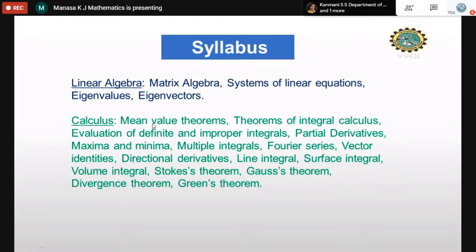In calculus, we have mean value theorems, theorems of integral calculus, evaluation of definite and improper integrals, partial derivatives, maxima and minima, multiple integrals, Fourier series, vector identities, directional derivatives, line integrals, surface integral, volume integral, Stokes theorem, Gauss theorem, divergence theorem, Green's theorem. This is the second topic. Next topic is